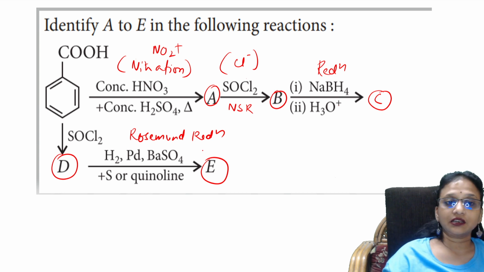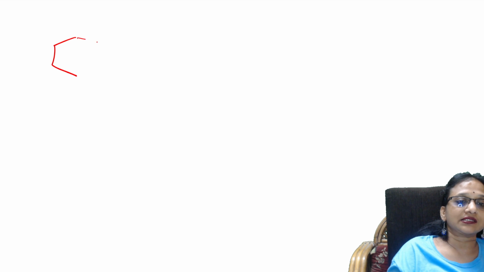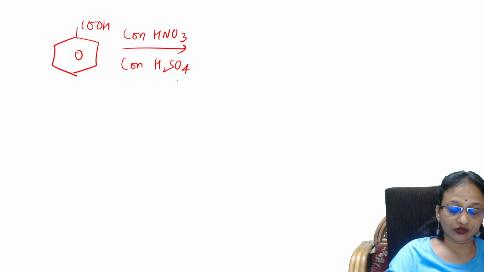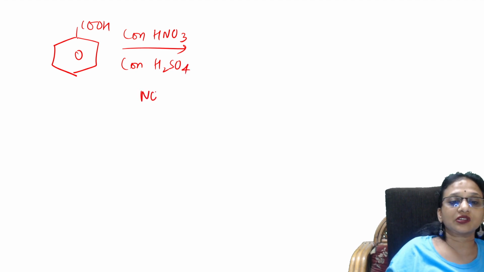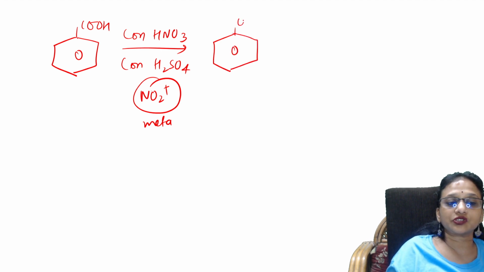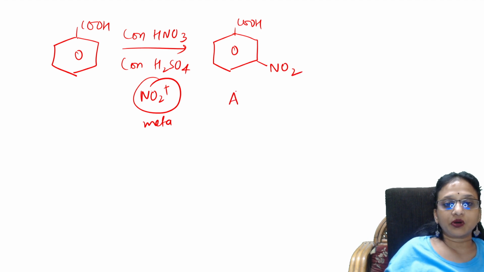And first, you're taking benzoic acid. Correct, students? You're taking benzoic acid. To that, what are you treating? Nitrating mixture, that is concentrated nitric acid and concentrated sulfuric acid. So what is the electrophile here? NO2 plus is the electrophile. So NO2 is which directing? It is a meta directing group. So it will go and attack the benzene ring at the meta position, COOH and NO2. Yes, this is your compound A.